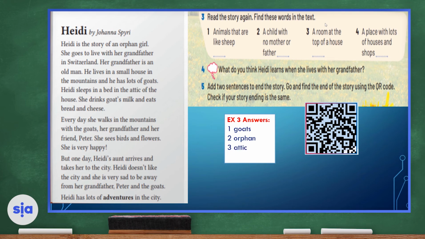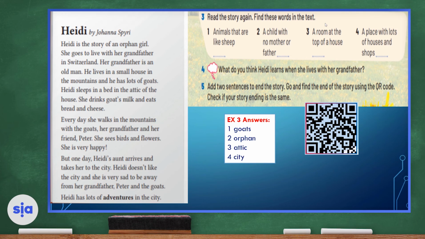The attic is a room used for storage. So if you don't have space for your things and you have a big house and you have a place at the top of your house, this room is called an attic. Let's move on to number 4. A place with lots of houses or shops is, of course, a city.